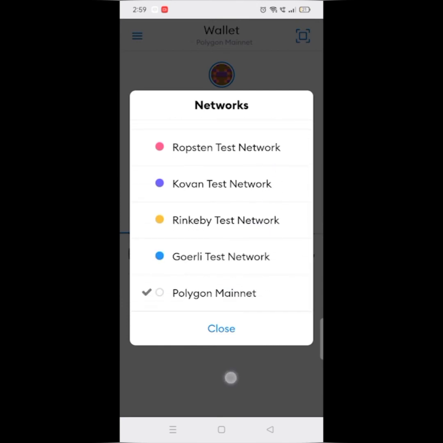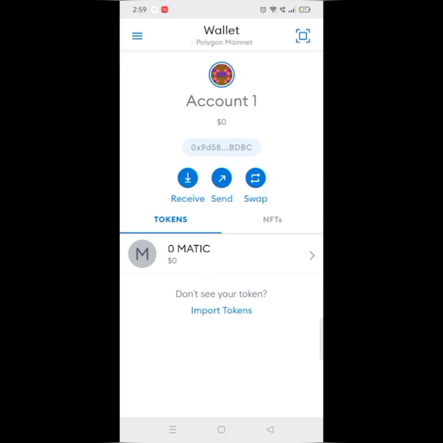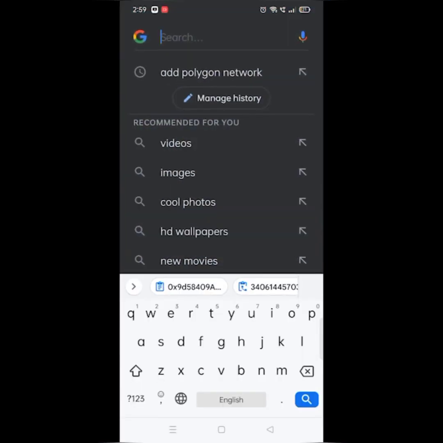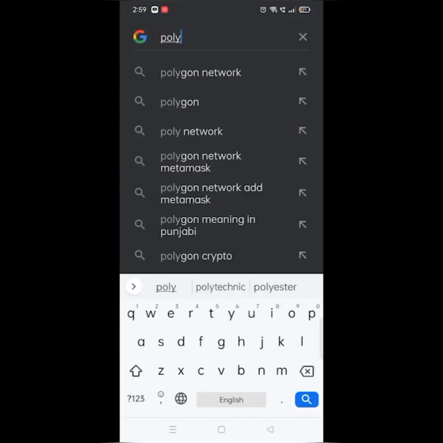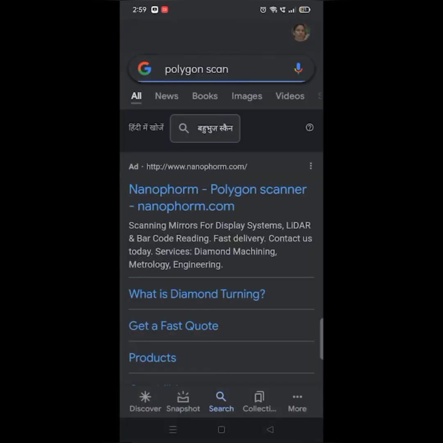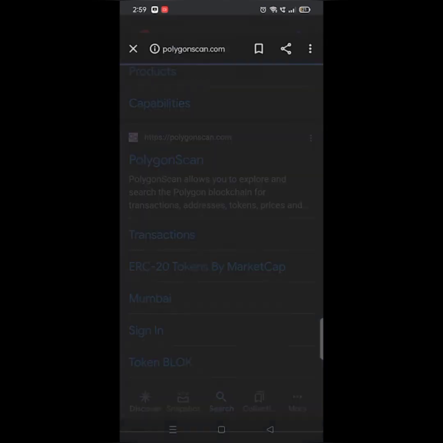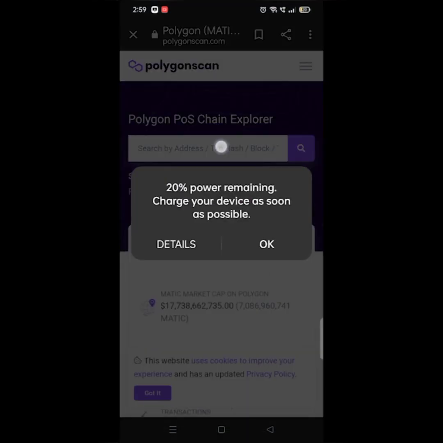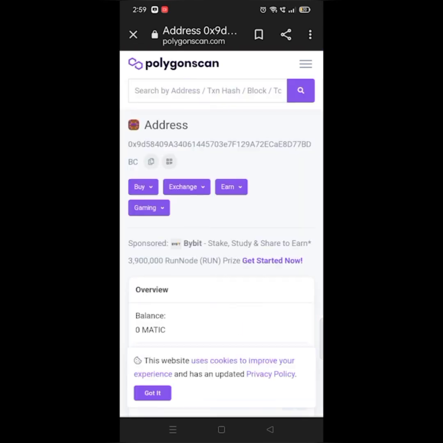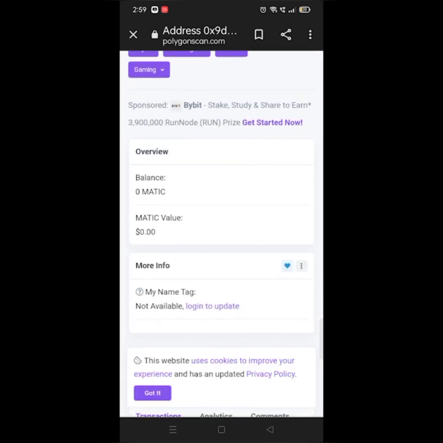Now you can see Polygon mainnet is selected. You can also confirm your account by copying the public address and go to Polygon scan. And paste your public address here. You can see the balance is 0.